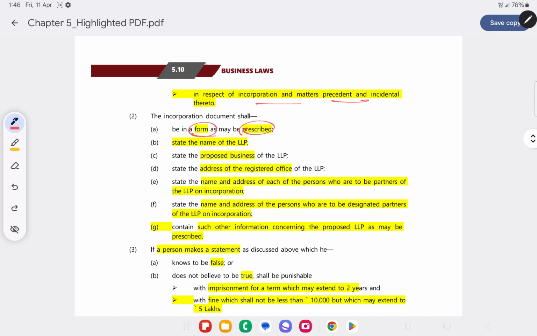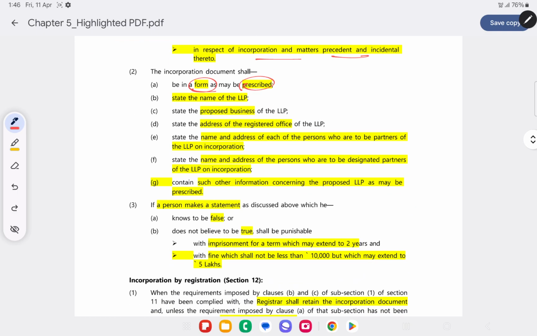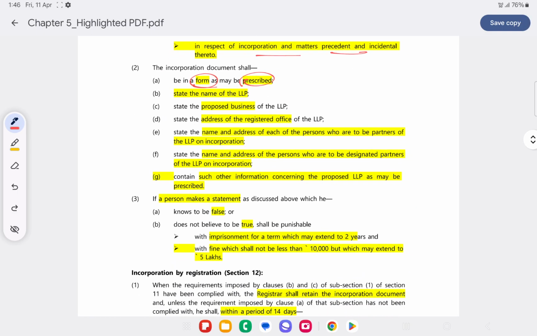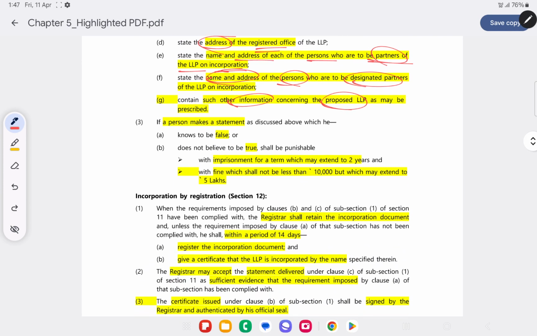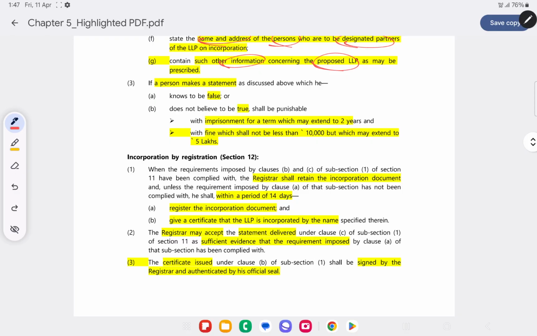So what will this document contain? I mean, the form that we are submitting to the Registrar of the state. It will contain basic details like the name, the LLP's business, and where the registered office of the LLP is situated, and the name and address of the persons who are partners of the LLP on incorporation. So the persons who are going to be the partners of the LLP, the name and address of the persons who are designated partners, and other information regarding the proposed LLP. So this information will be contained therein.